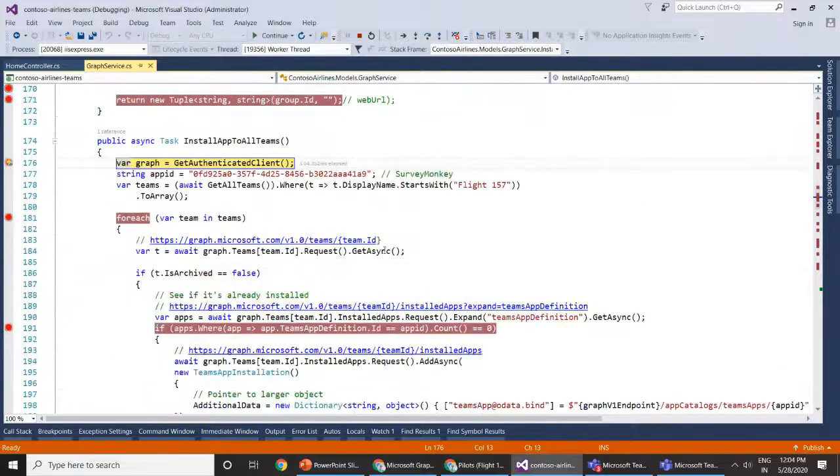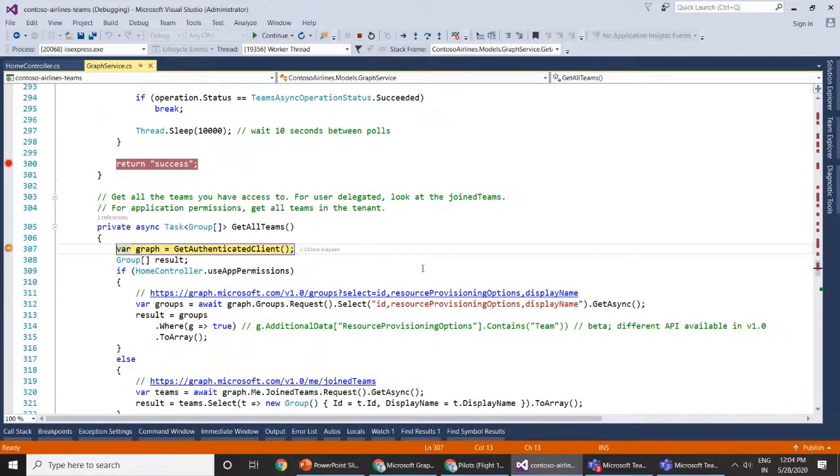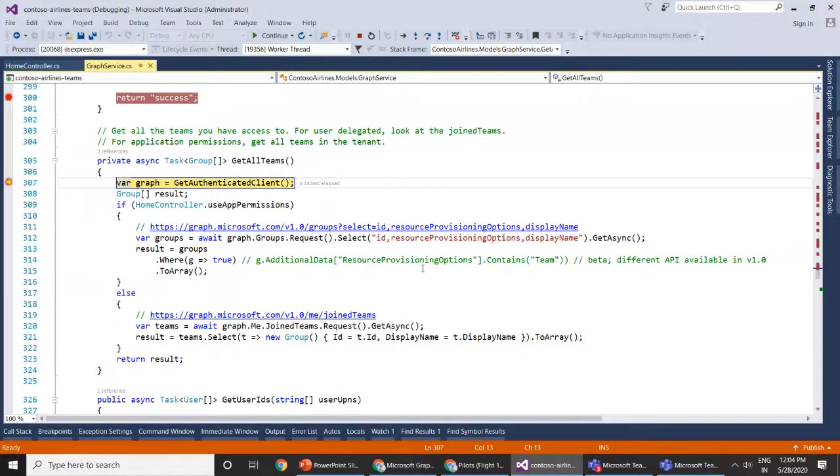So it has hit this particular endpoint. What we are doing here is trying to install an app called SurveyMonkey inside our teams. I will run through this. We will try to get all of the teams. If I were using application permissions here, I would have to get all of the groups inside our tenant, and then from those, get just the groups where the resource provisioning options contains Teams. In this case, we are using user delegated permissions, so it will hit this code, and from there it will hit the Graph API to get the joined teams.